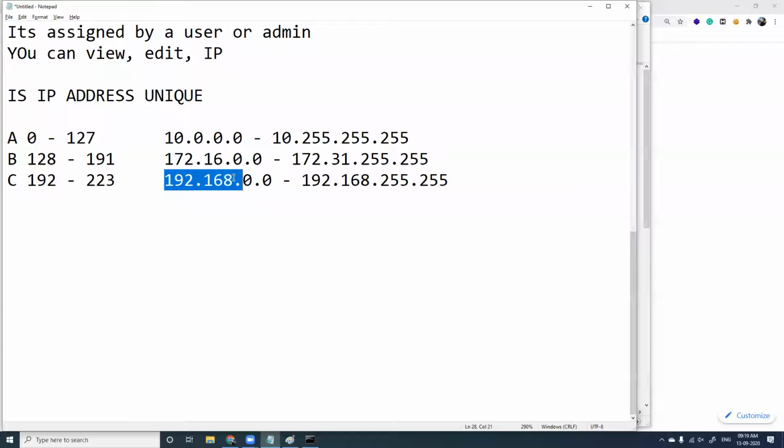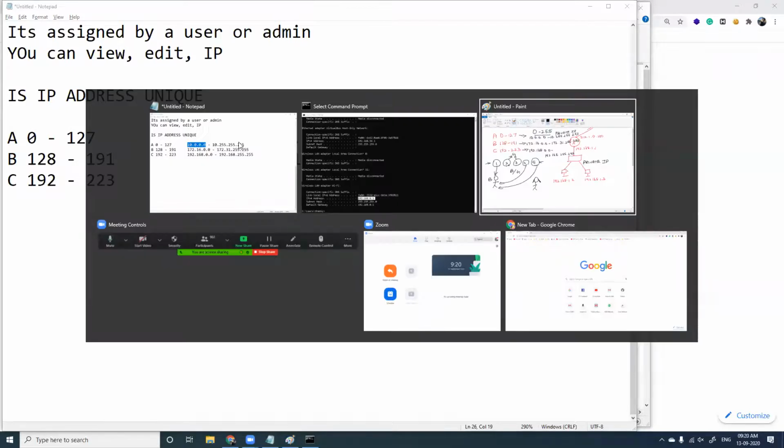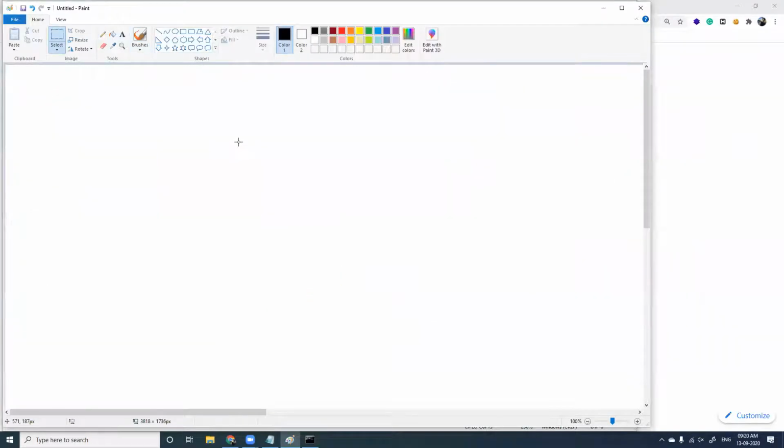In case it is a class A public IP address which is being assigned, then you can assign 10.0.0 in that series. It differs from class to class. To make it very simple, I'll close this. This is your connection here. So a public IP address is being assigned, a public IP address of 100.1.2.1. Fine. Now, which class of IP address is this? This is class A.